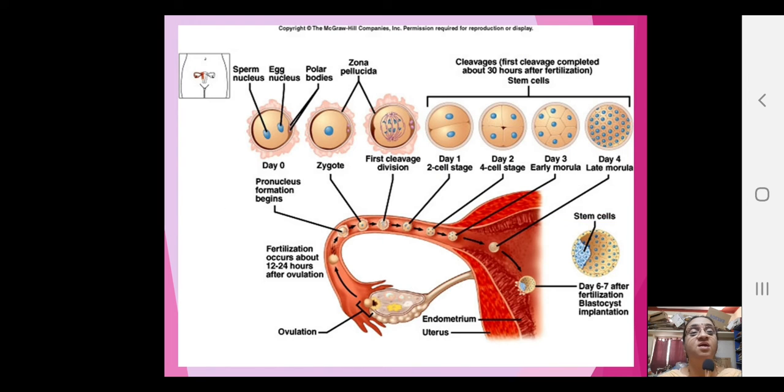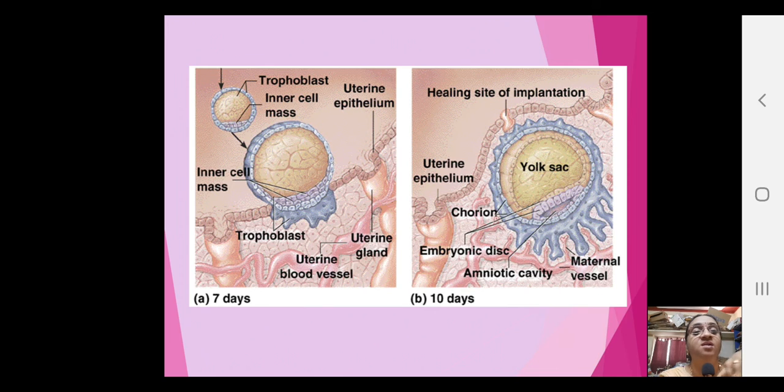Now you see again nice pictures. Day 0, the ovum is getting surrounded by sperms. Then next is the zygote, the first cleavage, then 2-celled, 4-celled, then early morula, late morula, isn't it like this? You are able to see the different stages, and where each one's position is in the fallopian tube. At last it is reaching the inner wall of the uterus, that is the endometrium, and trying to establish a connection there. Now you see 7 days and 10 days.